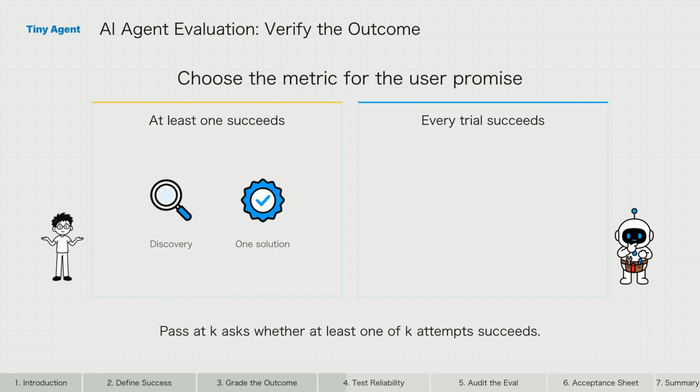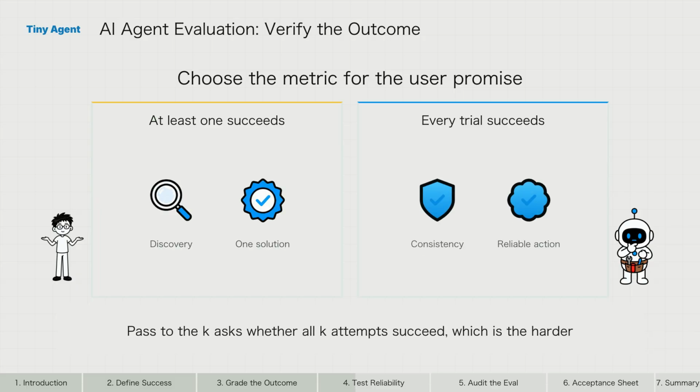Pass at K asks whether at least one of K attempts succeeds. It is useful when exploration matters and one working solution is enough. Pass to the K asks whether all K attempts succeed, which is the harder and more relevant bar when users expect the same task to work every time.